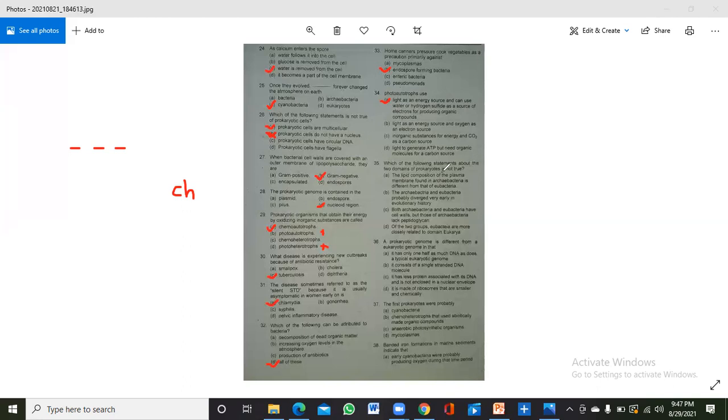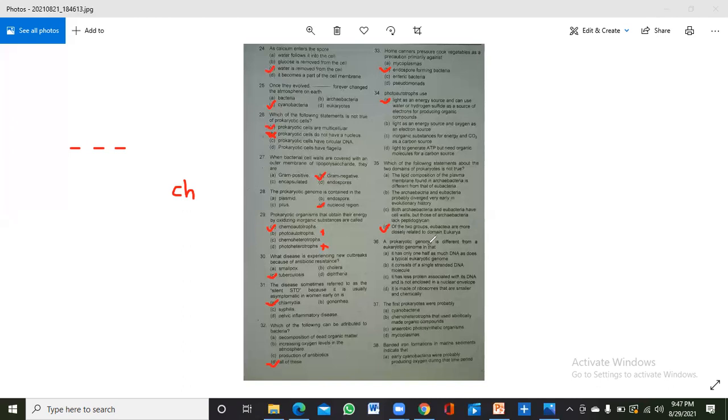So here, if you read out these A, B, C, these are correct, and the third and the D number is false. And this is that of the two groups, eubacteria are more closely related to domain eukaryotes. So these are not related. There is a very huge difference between prokaryote and eukaryote.